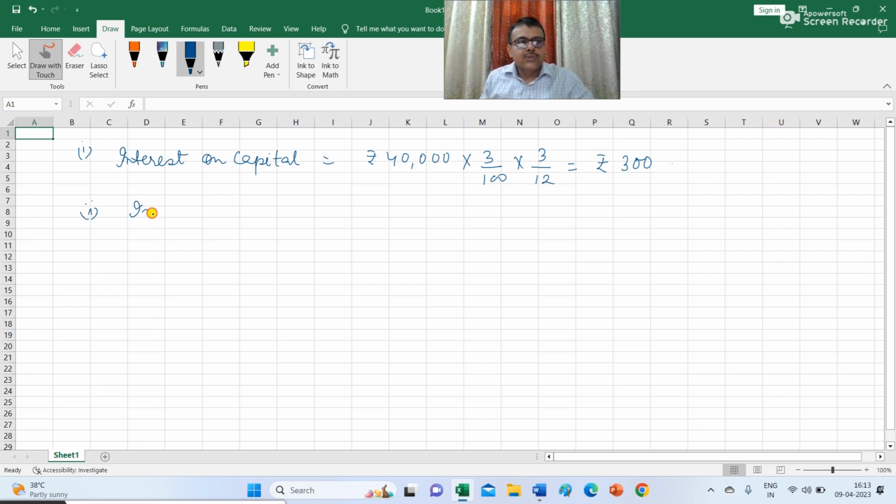Next, interest on drawings will be deducted from the amount which is payable to the executors of B. So interest on drawings is calculated at the rate of 2% on the amount. So 5,000 is the amount drawn by B. Multiply this with 2% and the amount is rupees 100.